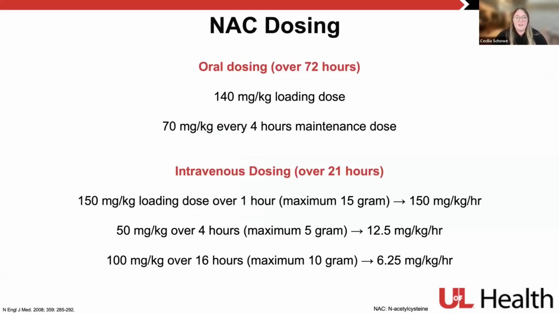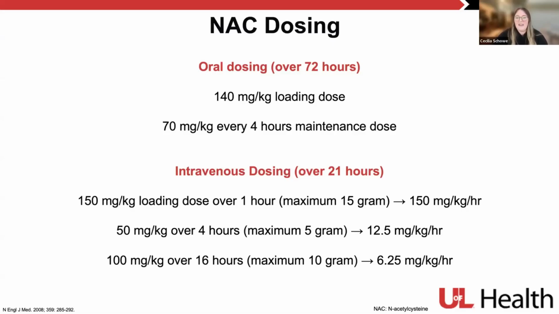Talking about our NAC dosing in our standard overdose patients, we can either do oral dosing or IV dosing. Our oral dosing is going to be over 72 hours. Patients are going to get a 140 mg per kg loading dose, and then are going to get a 70 mg per kg every 4 hours maintenance dose. I think the oral is generally utilized less often than our IV dosing, given it's a lot longer duration, and then the taste and smell for patients.